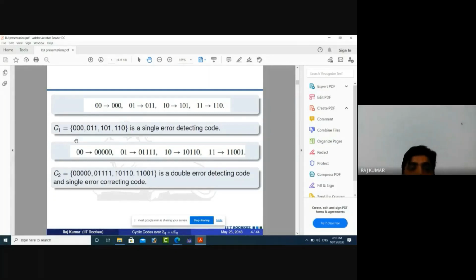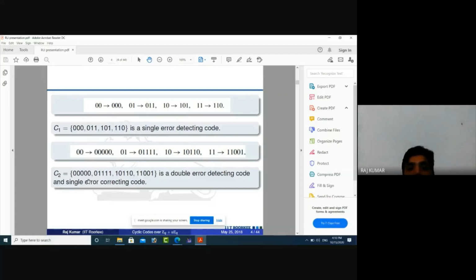Now I am adding 3 extra bits in the message. For example, now our 00 becomes 5 times 0, 01 becomes 01 with 3 ones added, 10 becomes 10110, and 11 becomes 11001. That means I am adding 3-digit redundancy here: 00000, 01111, 10110, 11001.